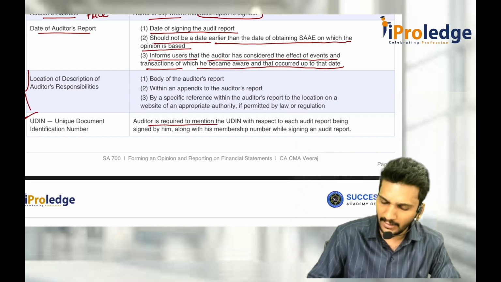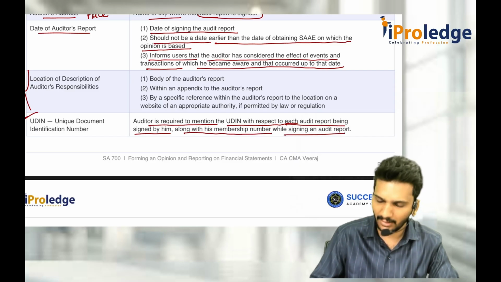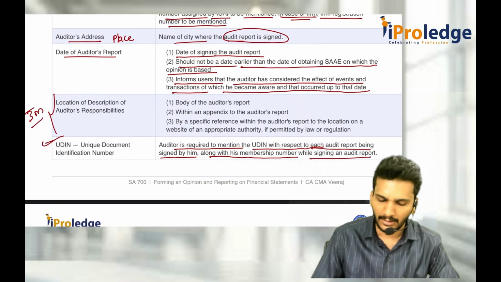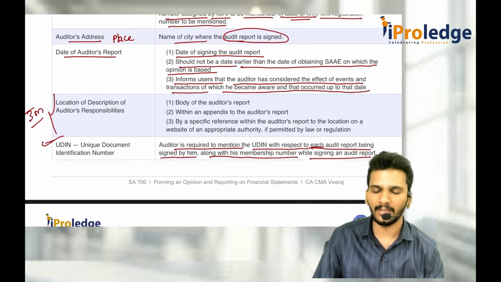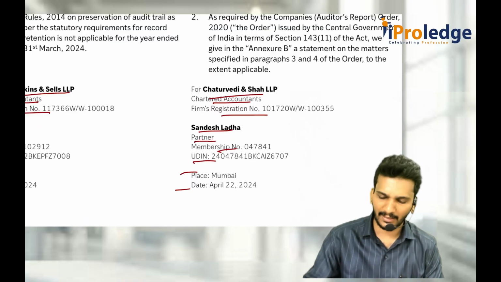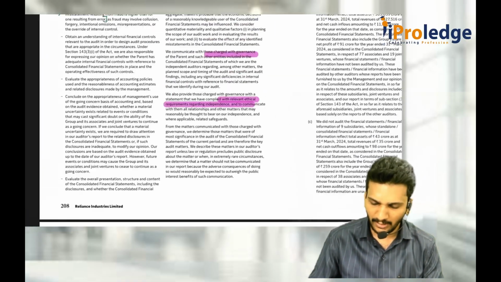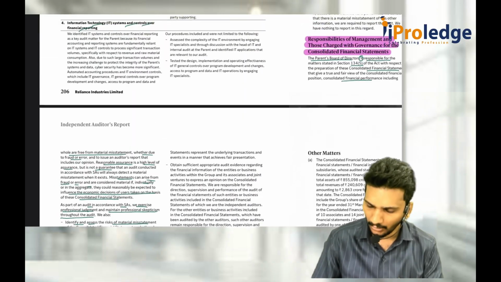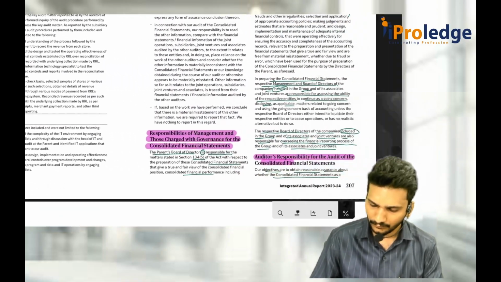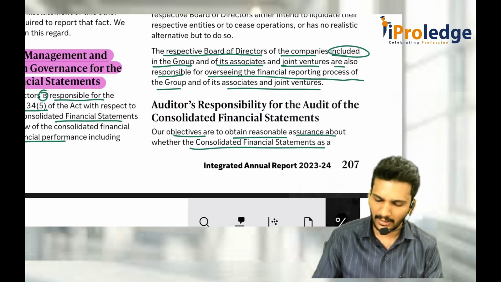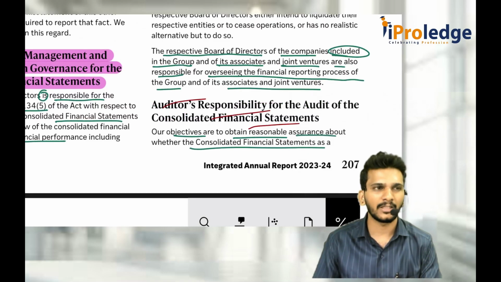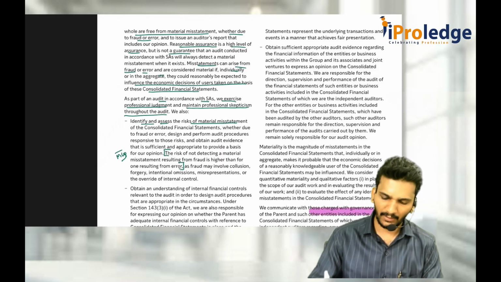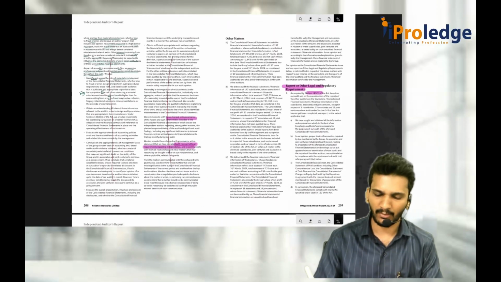The auditor is required to mention the UDIN with reference to each audit report being signed by him, along with his membership number while signing the audit report. So, where is the description of the auditor's responsibility? That means, if you look at the Reliance audit report, the auditor's responsibility is given within the body only. Responsibility of the auditor with respect to consolidated financial statements, they gave those responsibilities here, everything they have given.